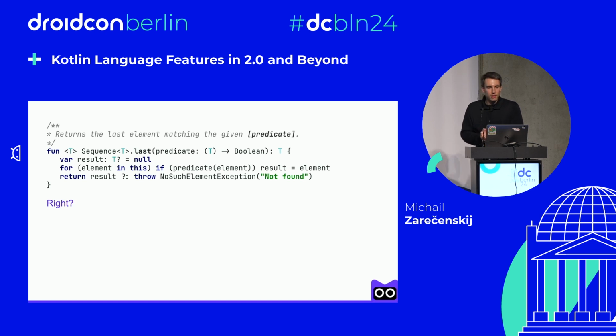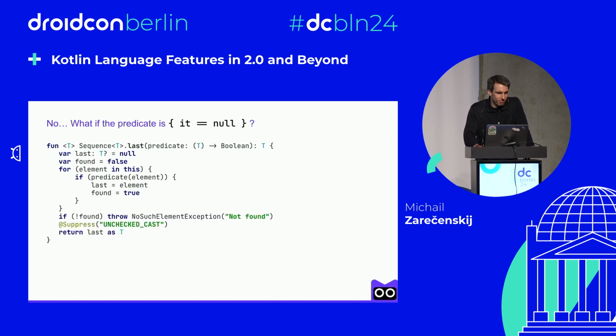The function last iterates over each element in the sequence, and for each element, it checks if the element matches the predicate, it updates the variable result to that element. This means only the last matching element will be stored in result by the end of the iteration. Right? Actually, no, because the predicate can check for nulls. And you see, our collection can store nulls, and we can differentiate the situation when we didn't find anything from the situation when we found null.